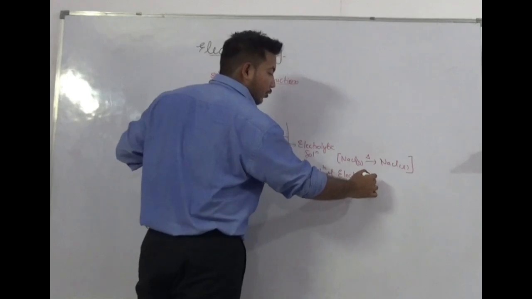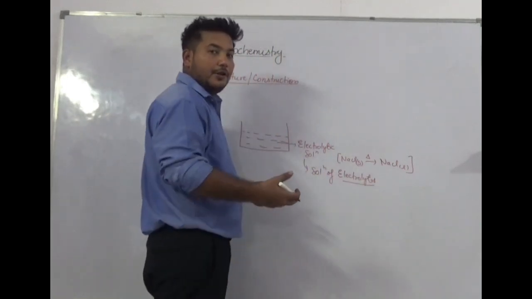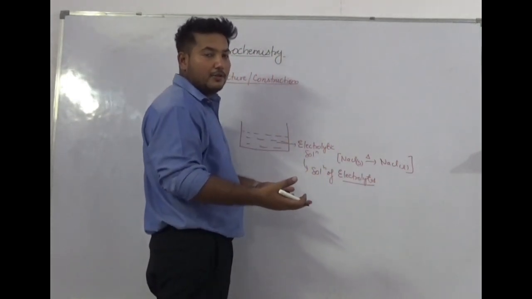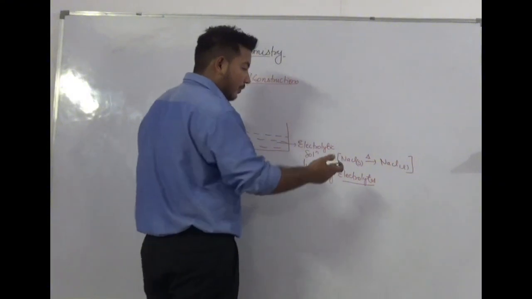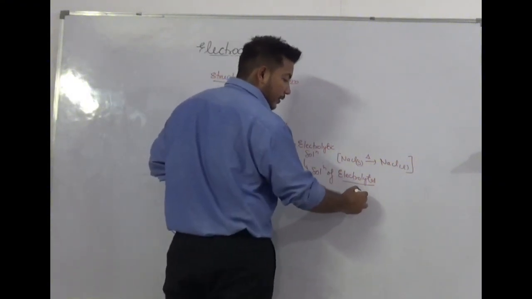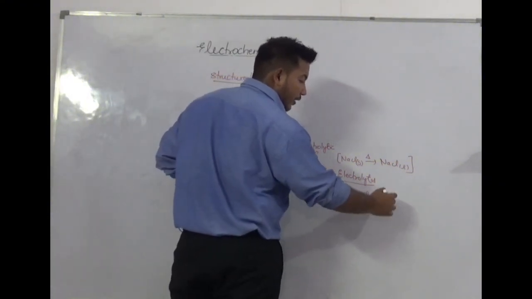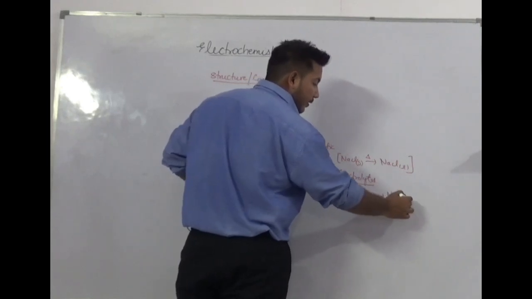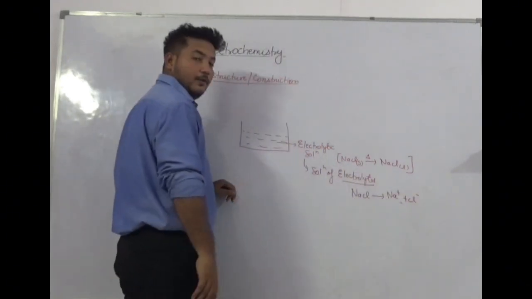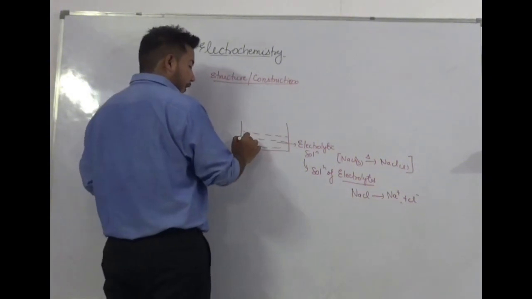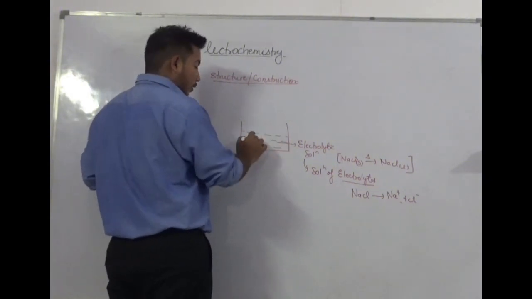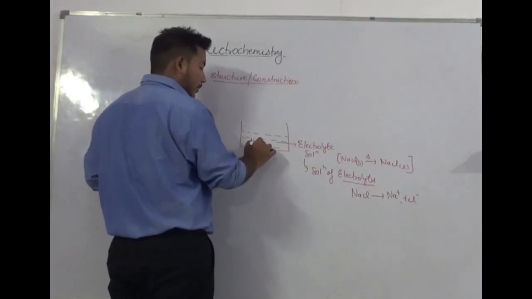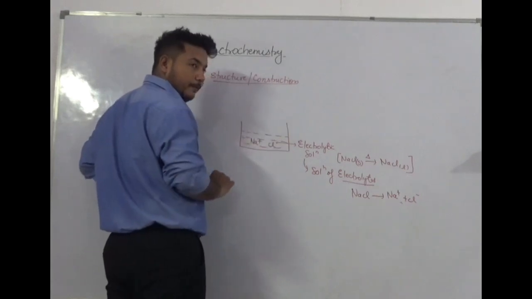And electrolytes are those substances which convert into their constituent ions in the presence of current. So for example, NaCl is going to convert in the presence of electricity into Na+ and Cl-. So if we have NaCl solution here, we have Na+ and Cl-.